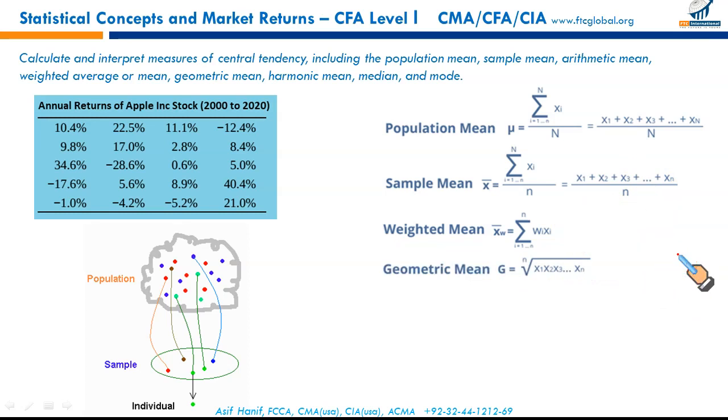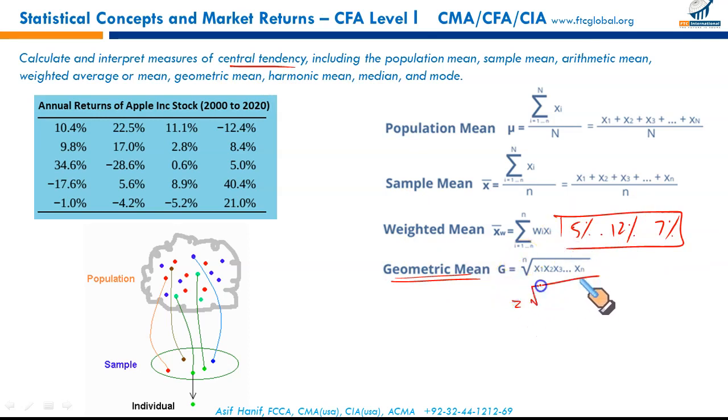Next is geometrical mean or geometric mean. Like same returns, let's assume 5%, 12%, and 7%. All these are the measures of central tendency. Geometric mean of 5, 12, and 7. I want to calculate an average. Which one? Geometric average, geometric mean. So I can simply use this formula. I can plug in 5%, 12%, and 7%, and calculate. There are 3 values, cube root. If there are 4 values, 4th root.